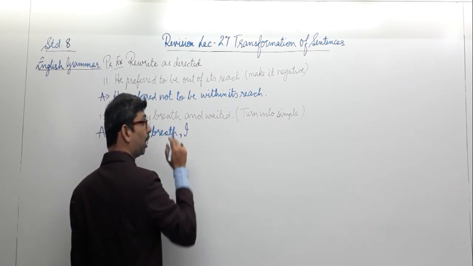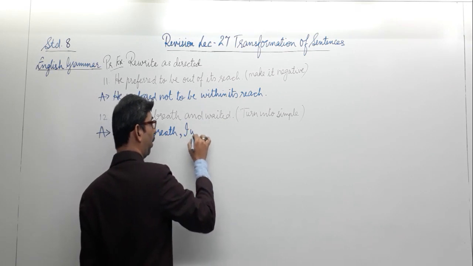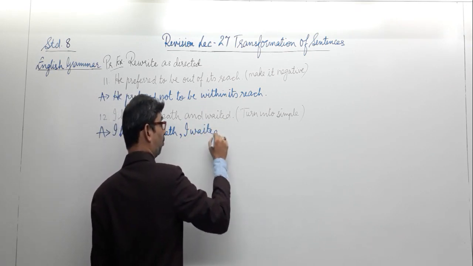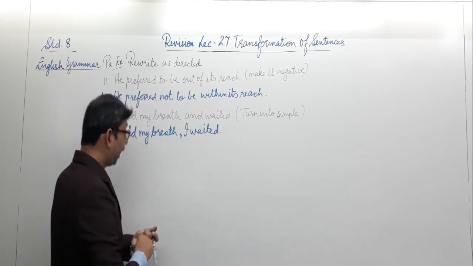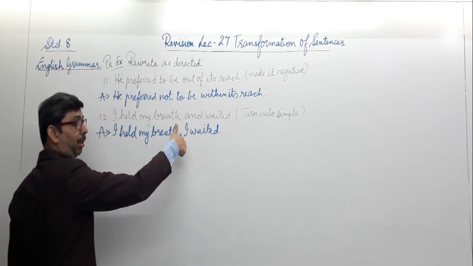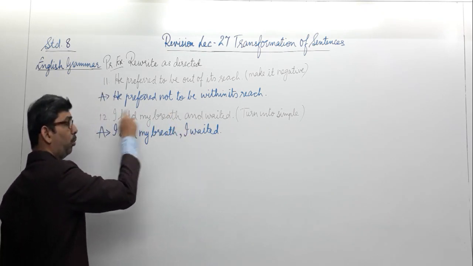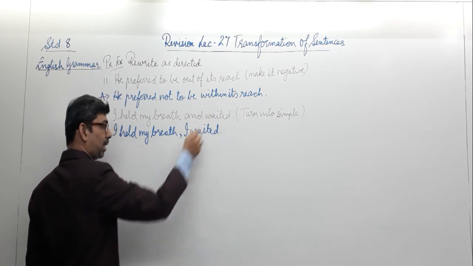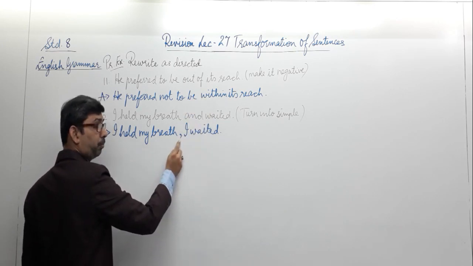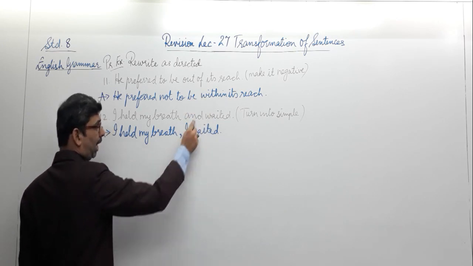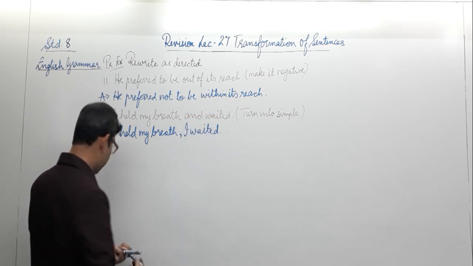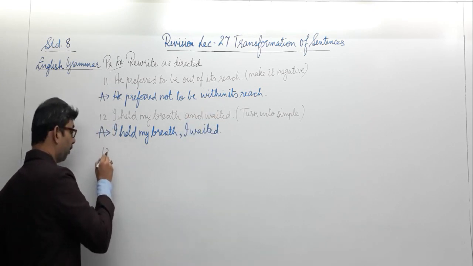That is the subject which is eliminated over here. I waited. So I hope you understood how to change the compound into its simple form. The pronoun which was not seen over here has now returned with the comma just before it, and the conjunction has been eliminated. Next one, number 13.